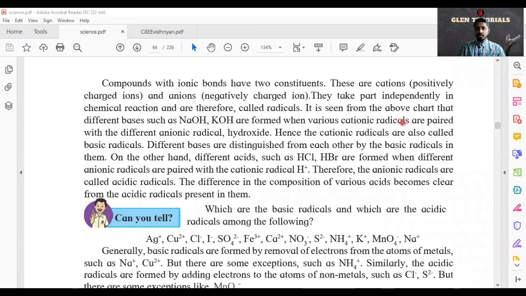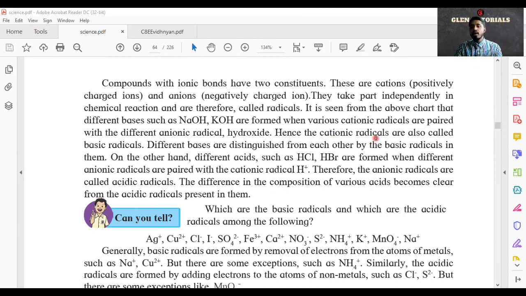It is seen from the charts that different bases such as NaOH, sodium hydroxide, and KOH, potassium hydroxide, are formed in definite proportion. Now you must be thinking the proportion is already definite: sodium hydroxide is NaOH, 1 atom of Na, 1 atom of OH. Yes, very true. But positivity and negativity are also important. We have to see how much charge a particular ion has, whether it is positive or negative. Na is positive, OH is negative, and all this is also important to get the definite proportion.